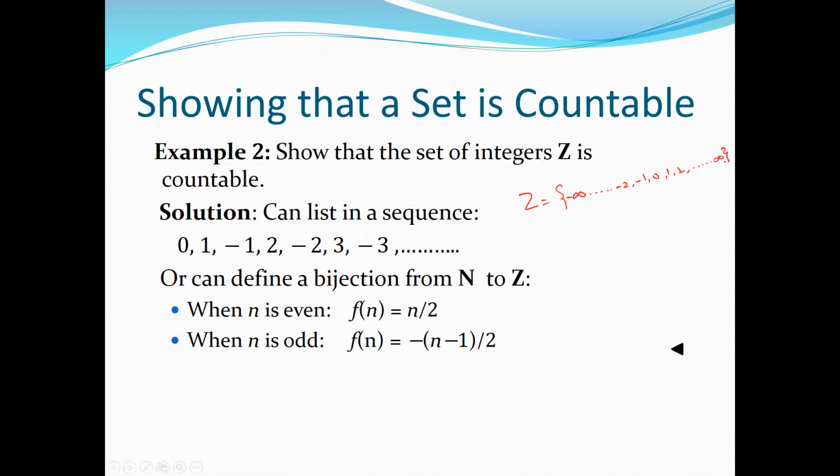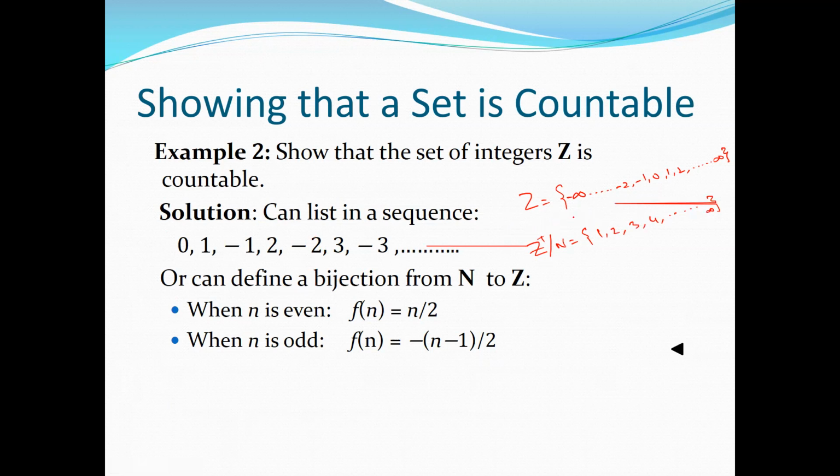So that's the set of the integers. So what does it say? It says show that the set of integers is countable. So how can we show that? A very simple way, I'm going to explain it here, and then we'll come back to whatever is written on the slide. We are going to map it to the positive integers, or the natural numbers, that is 1, 2, 3, 4, and so on up to infinity, right?